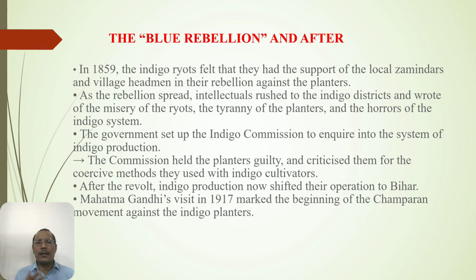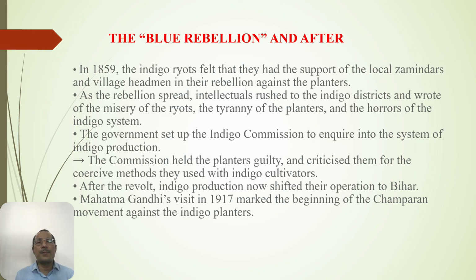Nobody was ready for this type of system, because of the pressure, and whatever amount was given to them, the people were unable to repay. They were also finding it very difficult to get food items, because once the indigo plantation was done, they were unable to grow wheat or rice or anything else. Because of that, the people were feeling hatred against the Britishers and against the planters.